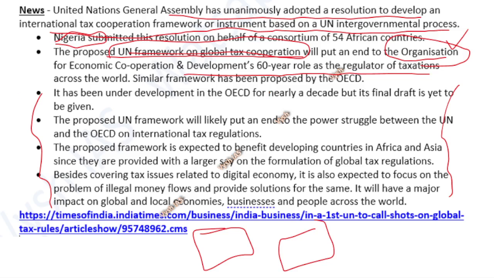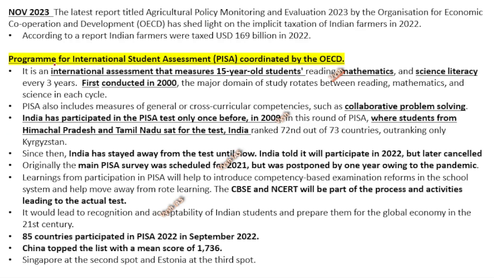Ideally it should not come. Now if anything comes, it will be a very new thing which even Wikipedia won't have, such strange things will come. And if you see November 2023 news, the latest report titled Agricultural Policy Monitoring and Evaluation 2023.